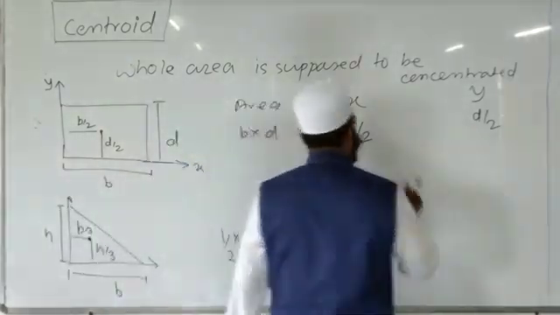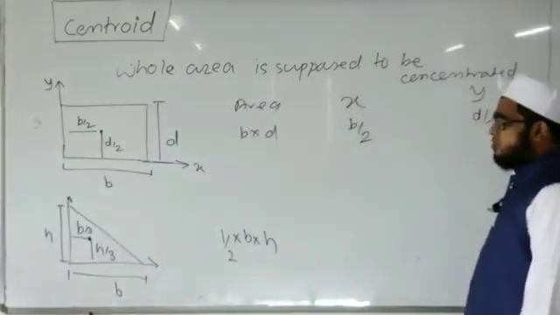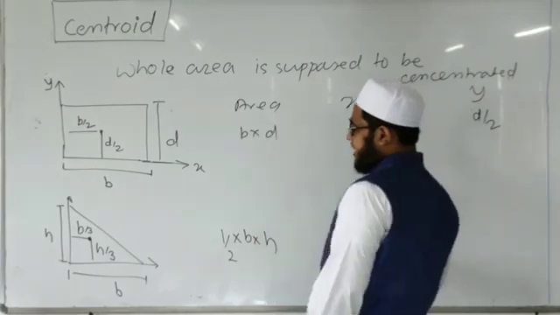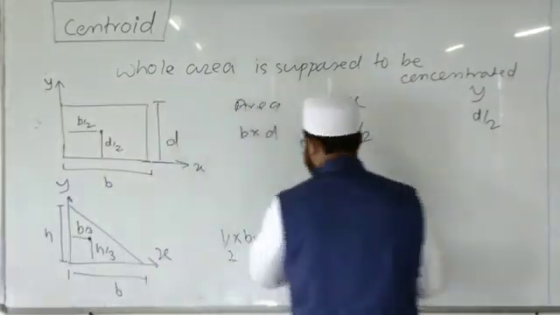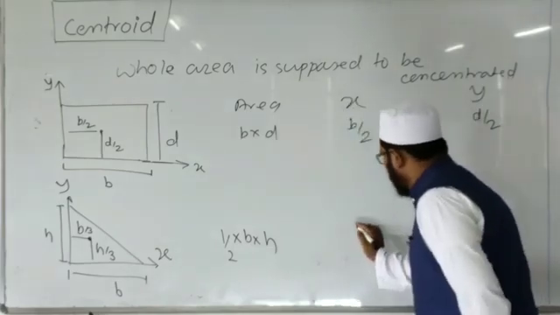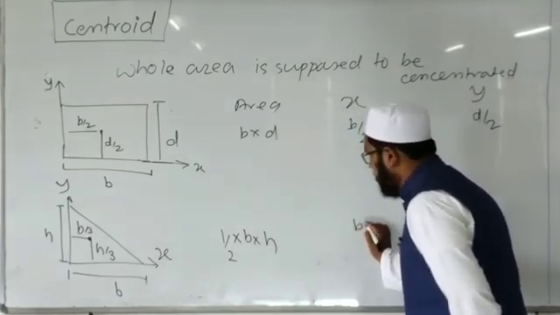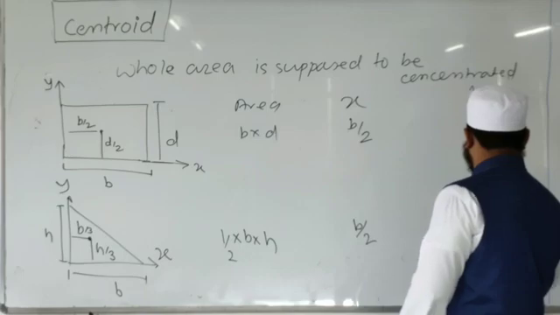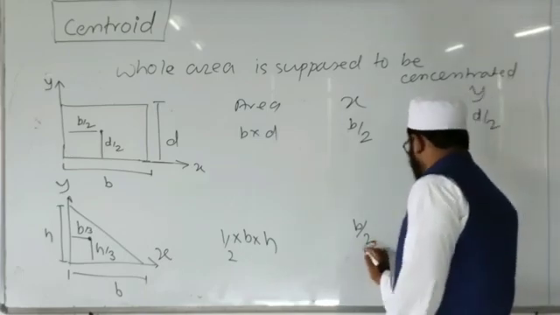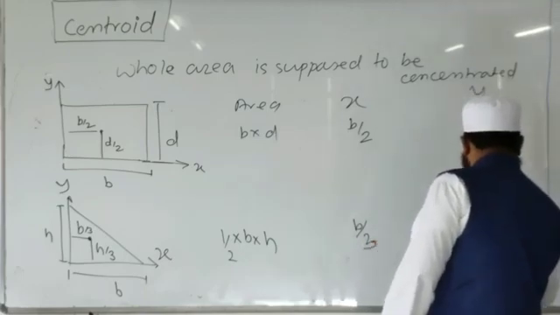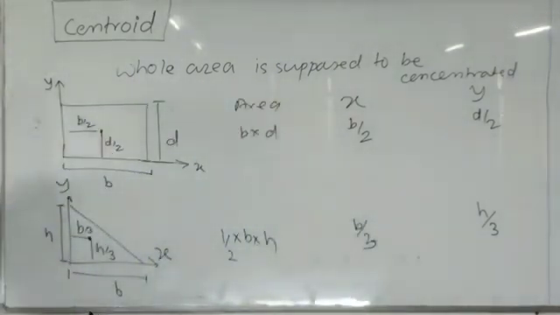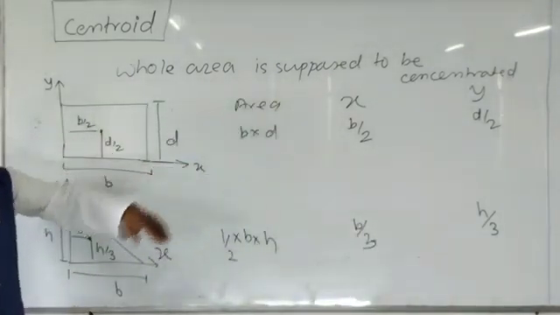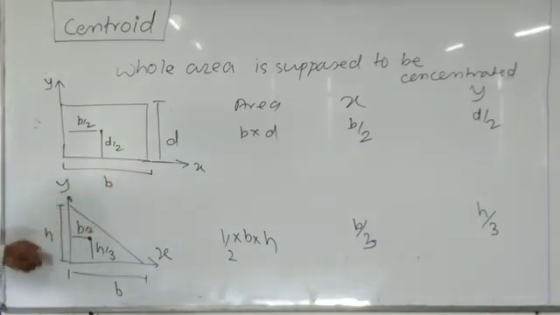The x coordinate is the distance measured from the y axis, and the y coordinate from the x axis, so it is b by 3 and h by 3. This b by 3, h by 3, x and y coordinate is as per the given x and y axes.